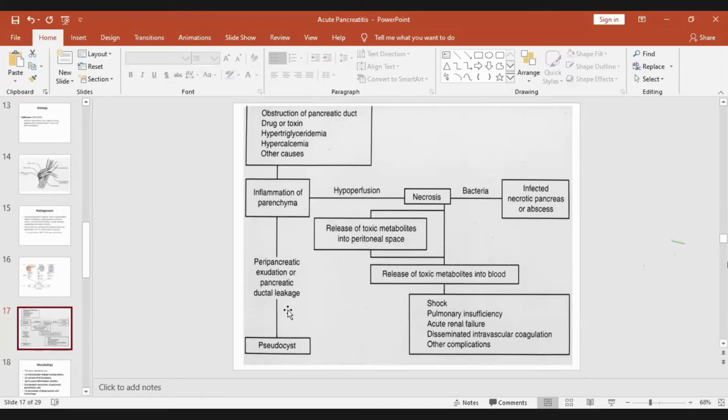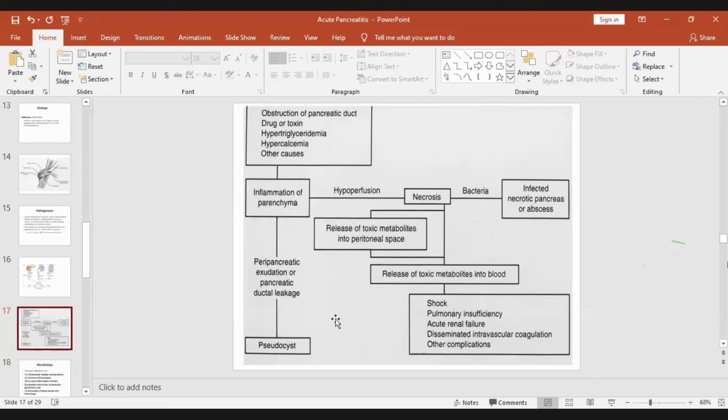The main point is the pancreatic enzymes like trypsinogen, trypsin, lipase, amylase are all released. Generally, they are secreted into the pancreatic duct and brought to the duodenum, and there they get activated. Now here, the ducts are damaged, whether by obstruction or otherwise.